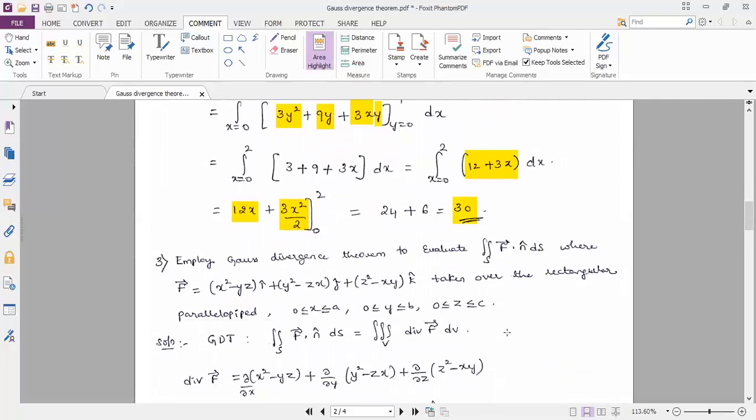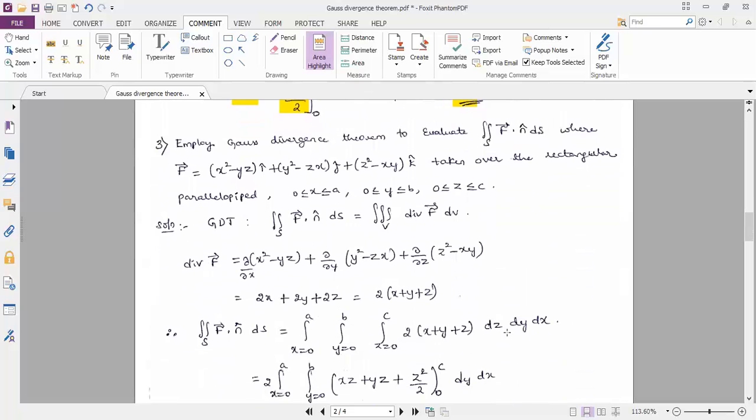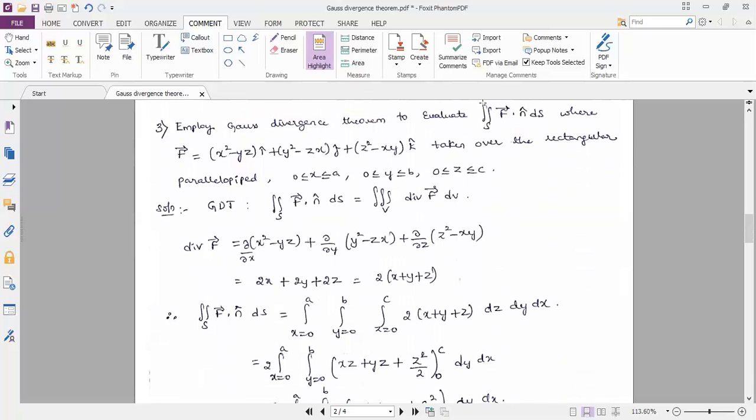We'll see another problem on Gauss divergence theorem, to evaluate double integration over S of f dot n cap ds, where vector f is given as x square minus yz into i plus y square minus zx into j plus z square minus xy into k, taken over the rectangular parallelepiped, x varying from 0 to a, y varying from 0 to b, and z varying from 0 to c. This indirectly gives us the limits for x, y, z.